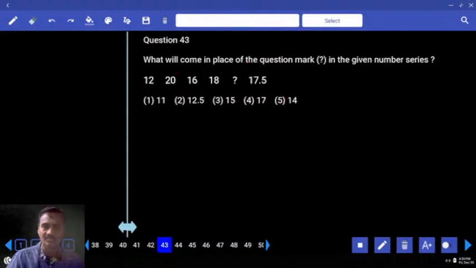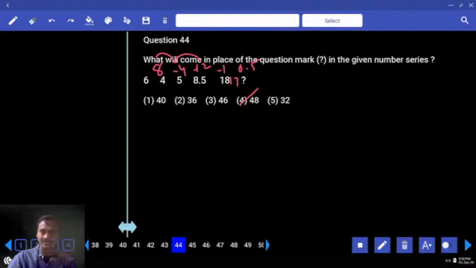Then 43. 12 and 20, how can you express this one? 12 into 0.5 is 6. Or else let's go for differences. Now the difference, if you look here, 12 and 20, what is the difference you have? 8. Next 20 and 16: plus 8, minus 4. Next one, plus 2. And 8 divided by 2 is 4. 4 divided by 2 is 2. 2 divided by 2 is 1. Minus 1, 17. 1 divided by 2 is 0.5. And 17, choice 4, question 43.